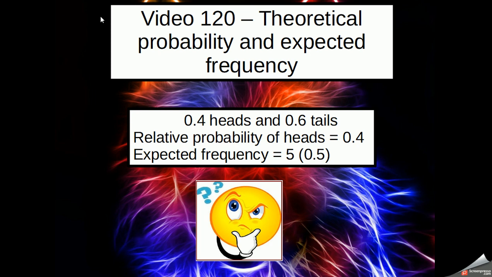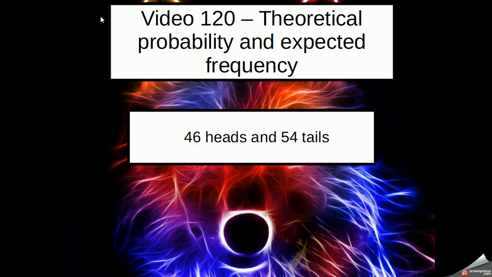The relative probability is getting closer to what we expected to see, the 0.5. So this is telling us the more times you carry out an event, the more likely the probability that we get at the end would be true to the actual probability, the theoretical probability.